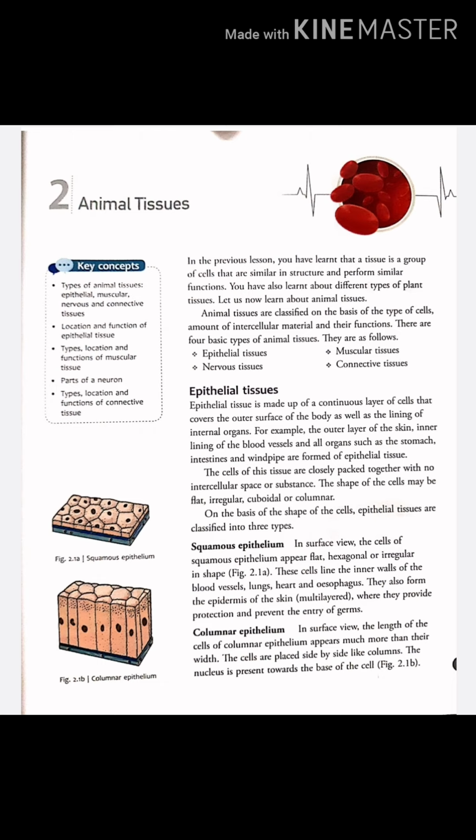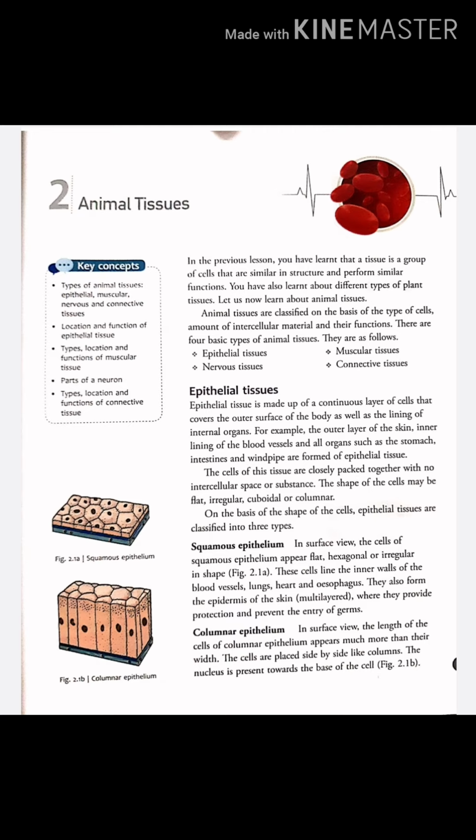Functions of epithelial tissues. Epithelial tissue is a protective tissue. It covers the outer surface of the body and forms the inner lining of organs. Thus, it protects the body and the organs from injury, entry of germs, and so on. In salivary and gastric glands, the epithelial tissue is specialized to secrete enzymes that help in the digestion of food. Epithelial tissue in the sweat glands and kidneys helps to remove waste products from the body.